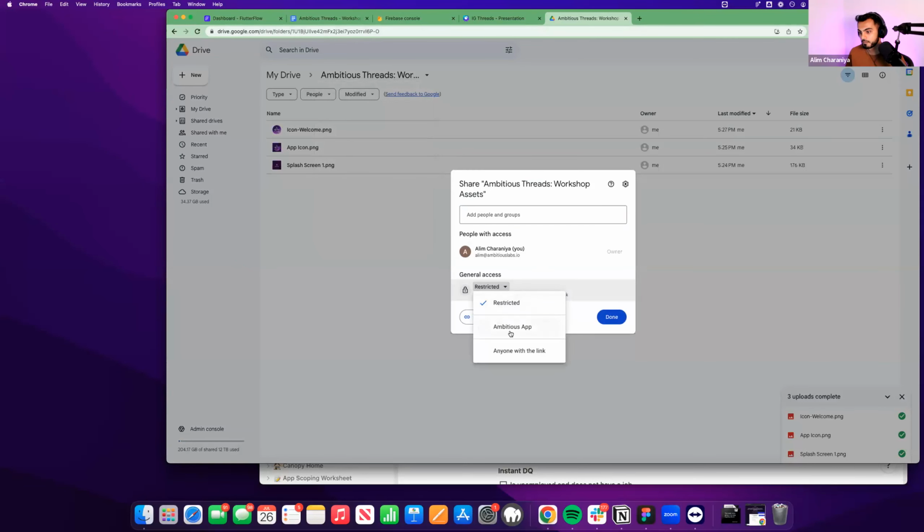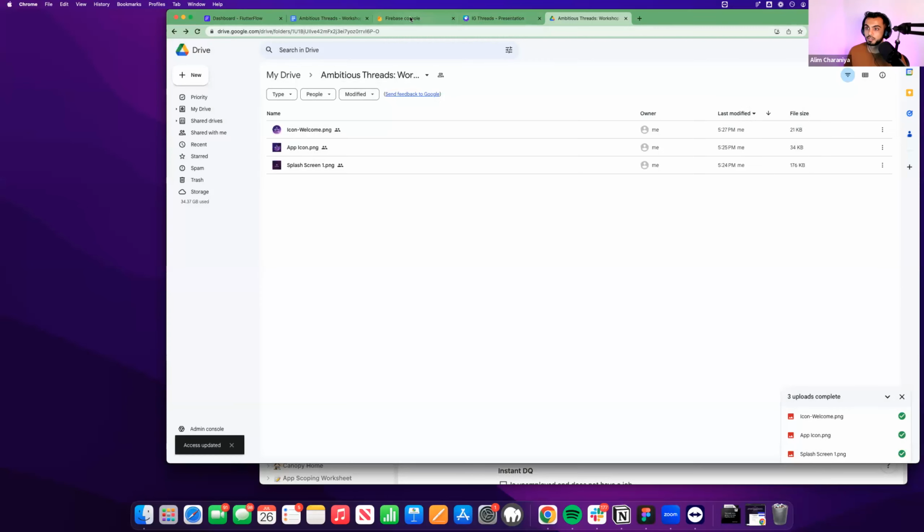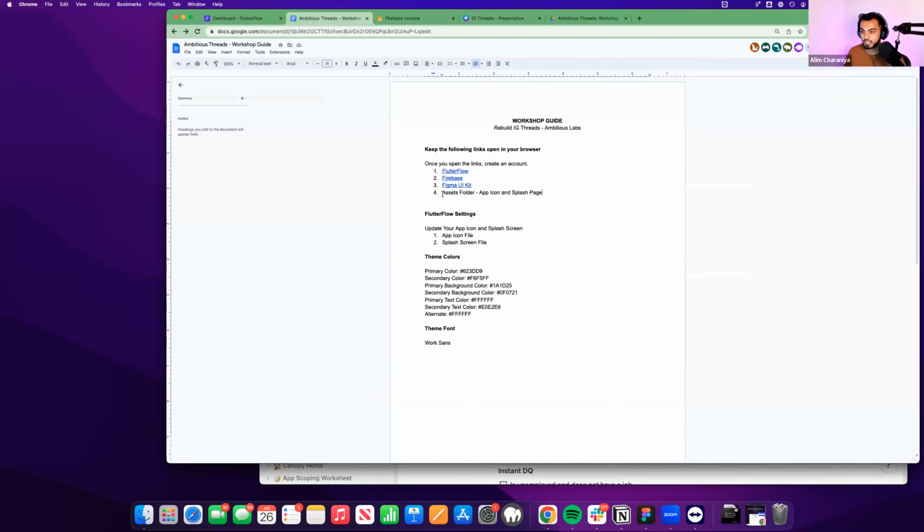And I've also created an assets folder that all of you can access, with some downloadable files that we'll need over the next 1 hour. So there's two ways you can approach this workshop with me. You can either sit back and watch and just get excited about building your own app idea with us, or you can follow along. I'm going to do my best to go step by step.